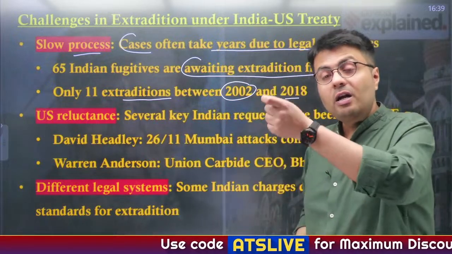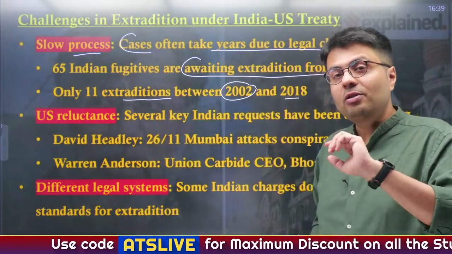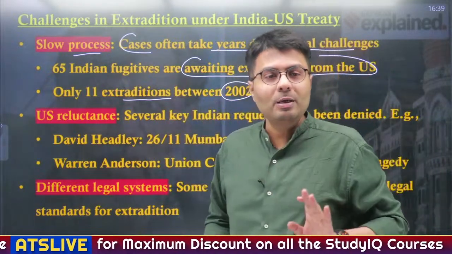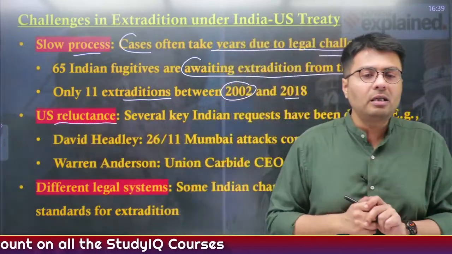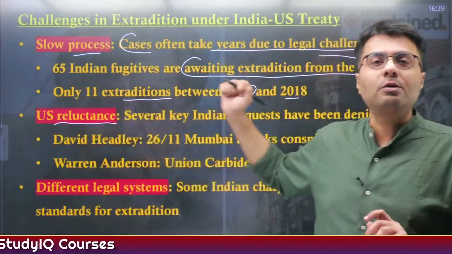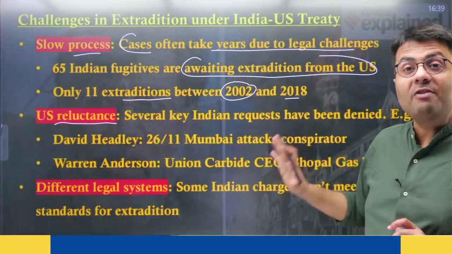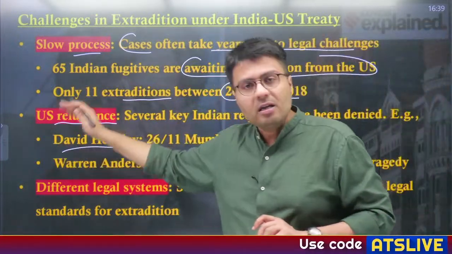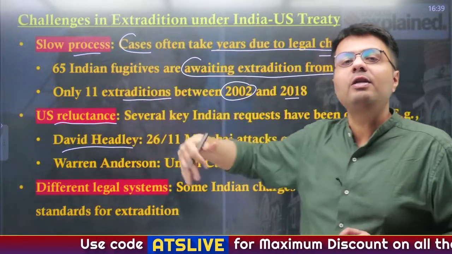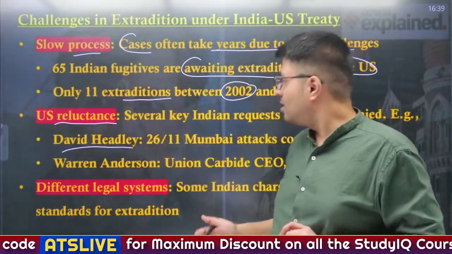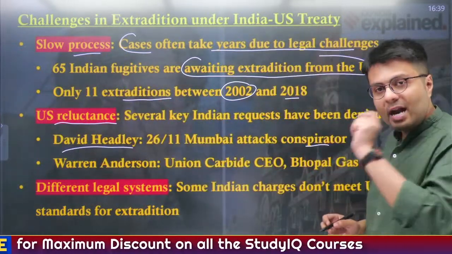Similarly, Tahawwur Rana was only extradited after he exhausted all his legal appeals in the US justice system. Also, the US in general has been reluctant in handing over several key suspects accused of crimes in India. For example, David Headley, another collaborator of Tahawwur Rana, who scouted many spots that were eventually attacked by the terrorists, has not been extradited to India.